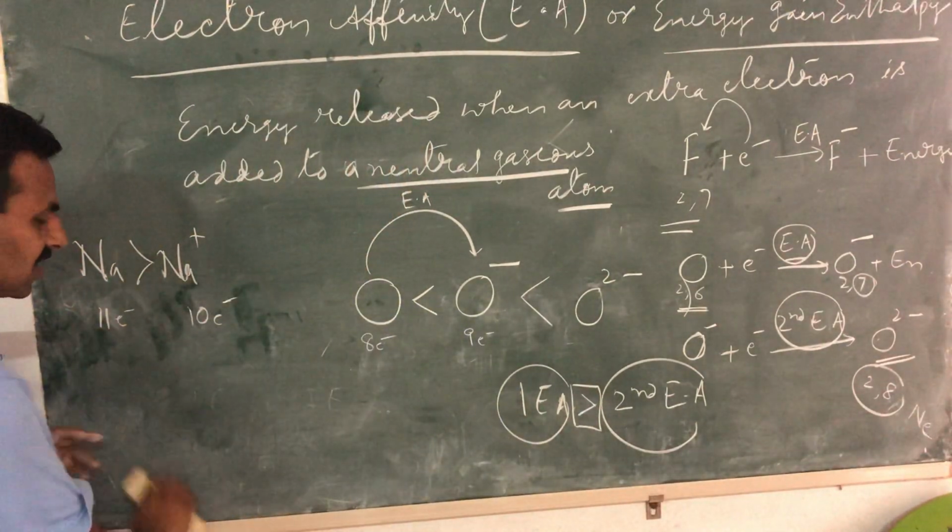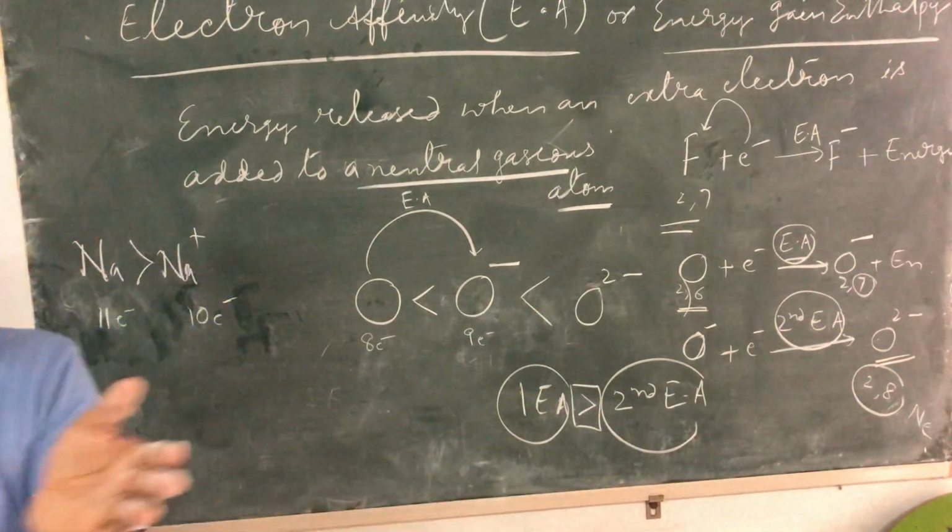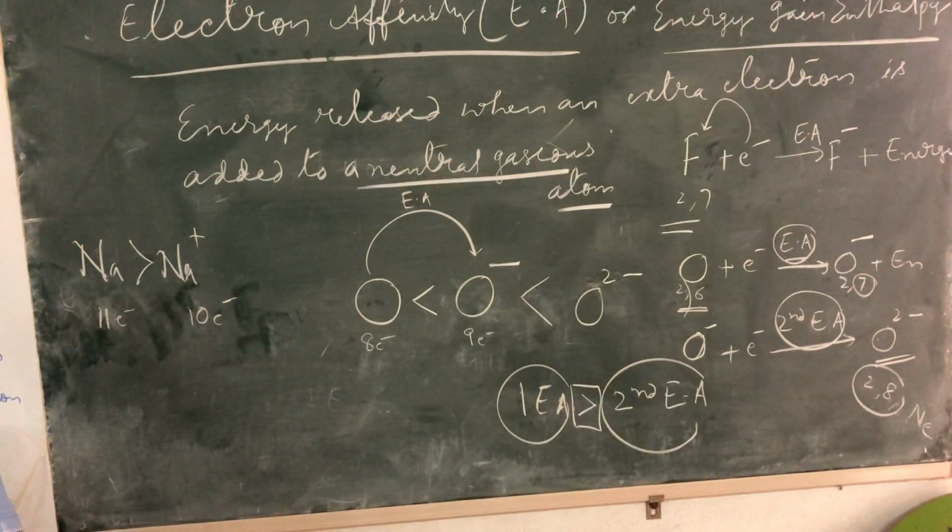Sodium becomes sodium plus. Magnesium becomes magnesium plus, and magnesium plus to magnesium 2 plus is very difficult, because the size is already decreased. So second ionization energy is greater than first ionization energy.